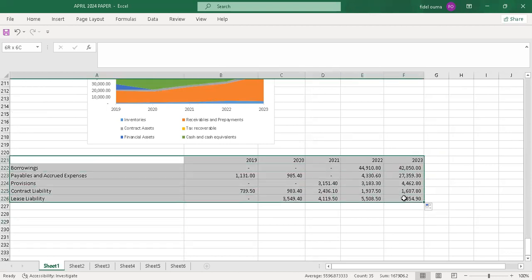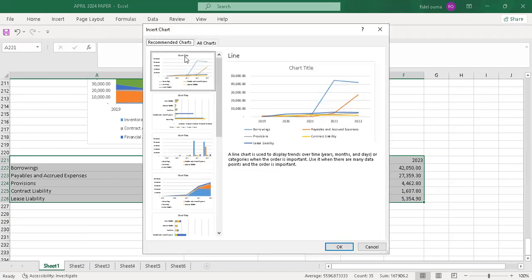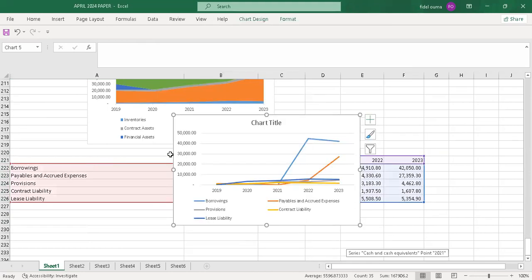You highlight this, then once you highlight, just go to insert, then you go to recommended. Then let me just use that. Yeah, there's no big deal in the chart type, whether you choose a column or a line chart. So here it was the non-current liabilities. So just change the title.